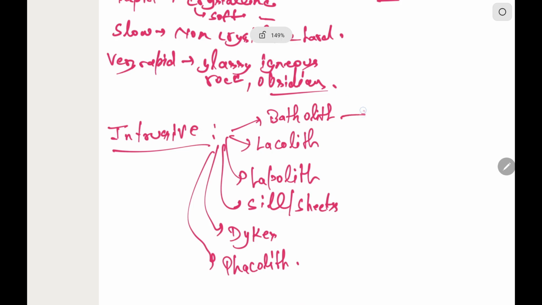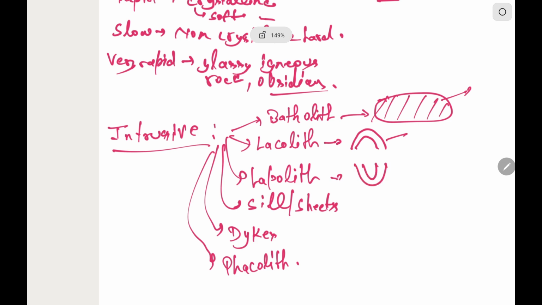The batholith is the largest deposit inside the Earth's surface. It also acts as a secondary magma chamber. Laccolith is an inverted U-type structure. Lapolith is saucer shaped. Sills are horizontally solidified magma. They are also known as sheets. And dikes are vertically solidified magma in the vents. And phacolith is in the form of an anticline and syncline. This is known as phacolith.